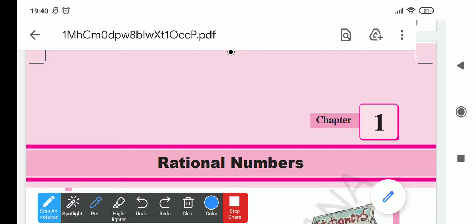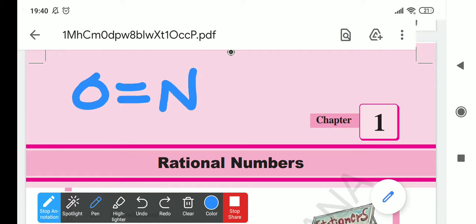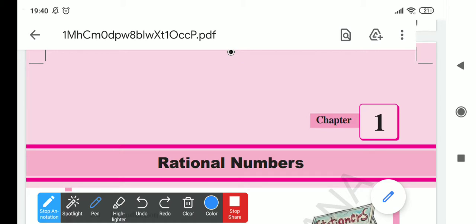This question arose in someone's mind, so zero was invented, which is nothing but a null. There is no quantity, nothing.